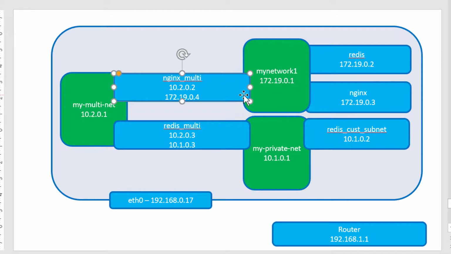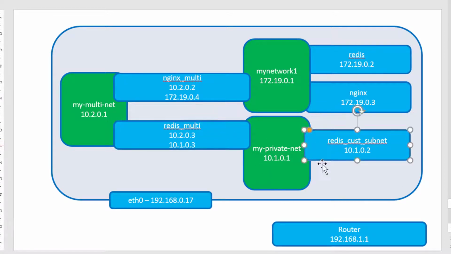So this particular container can communicate between the Redis and Nginx, and the redis-multi can communicate with the Redis custom subnet container. But otherwise, redis-multi cannot communicate with Redis or Nginx, and nginx-multi cannot communicate with the Redis custom subnet container.